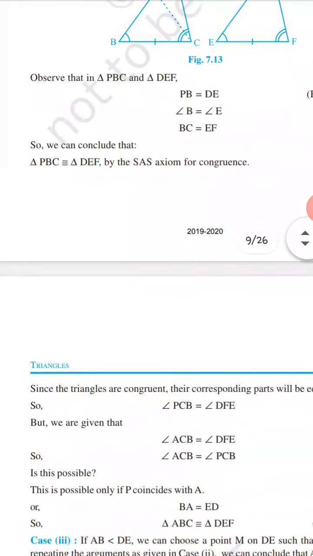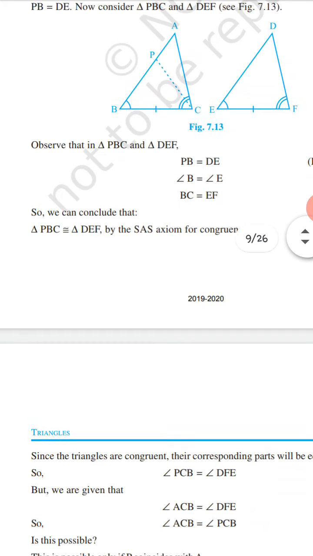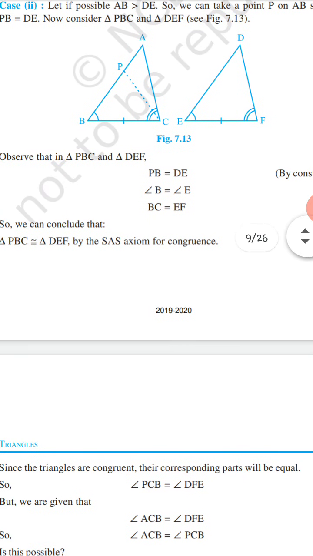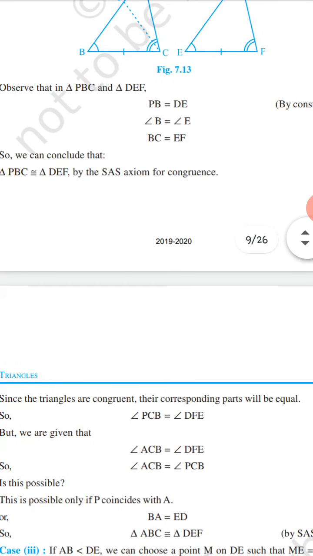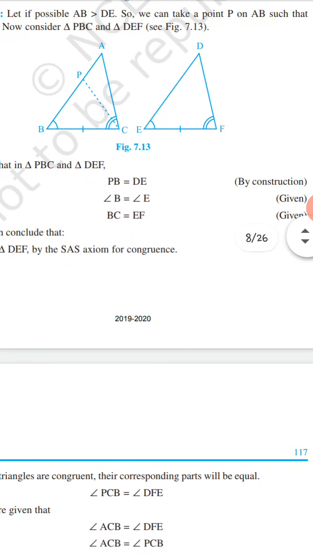Now by CPCT, angle PCB will be equal to angle DFE. But what is given is that angle ACB is equal to DFE. So ACB becomes equal to PCB. You see in the figure that ACB becomes equal to PCB, that is, a larger angle becomes equal to a smaller angle.